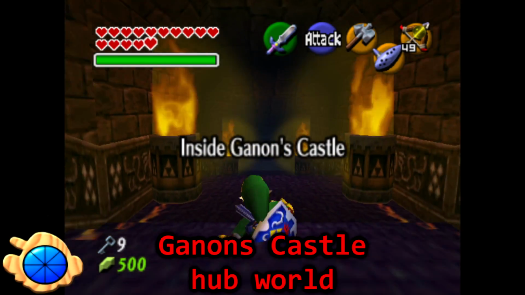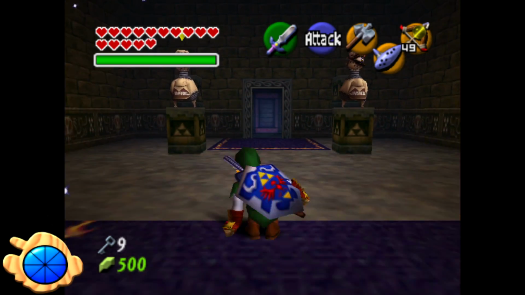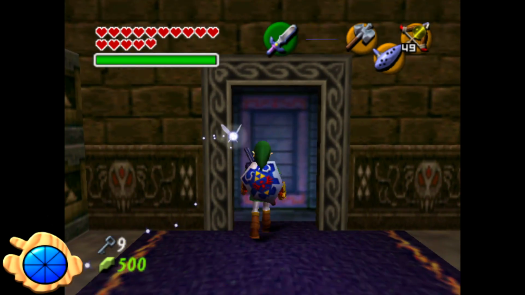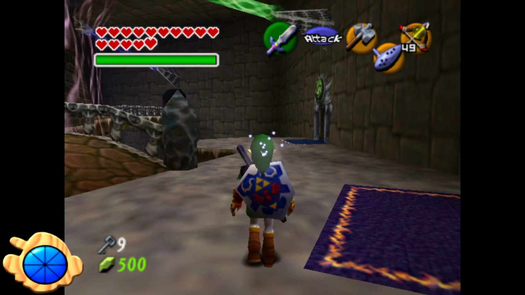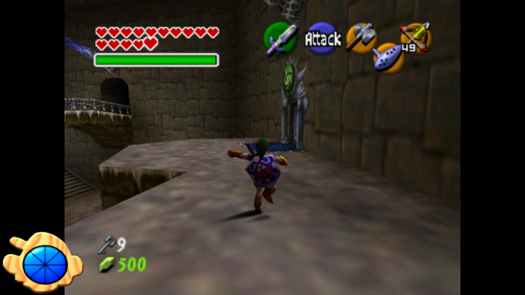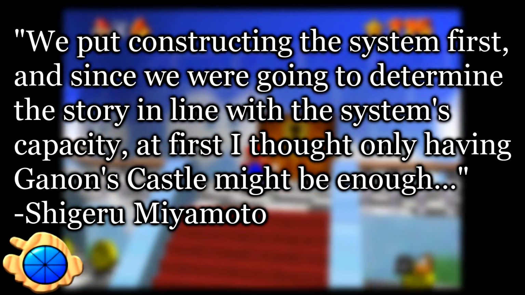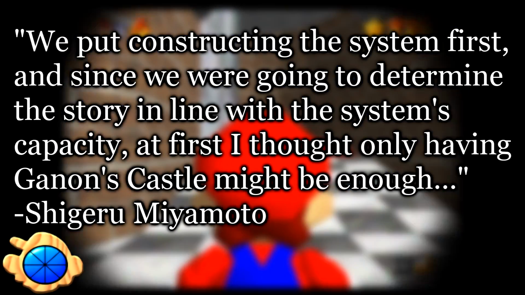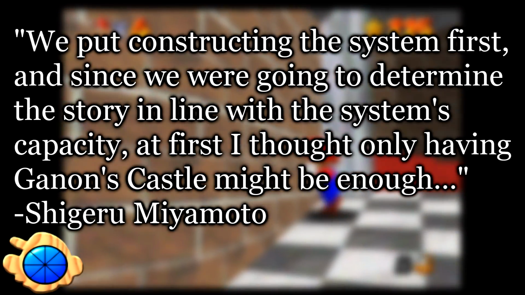Ganon's Castle hub world. In an Iwata Asks interview, Shigeru Miyamoto revealed that at one point in development, Ocarina of Time would have had a similar format to Mario 64, as in, you would have Ganon's Castle as a hub world, and Link would access different parts of the world through it. Quoting directly from Miyamoto, "We put constructing the system first, and since we were going to determine the story in line with the system's capacity, at first I thought only having Ganon's Castle might be enough.